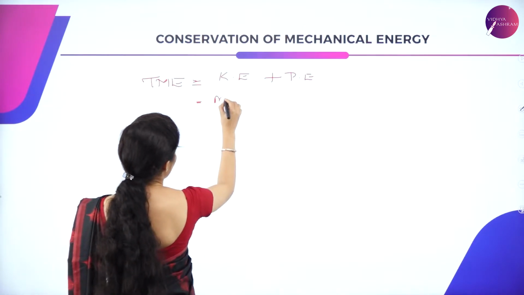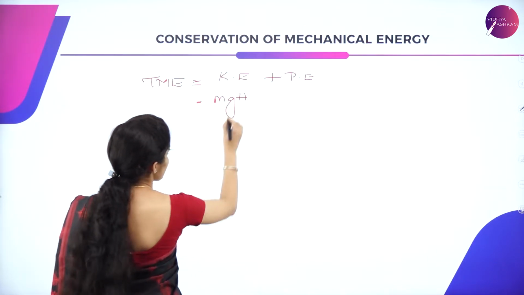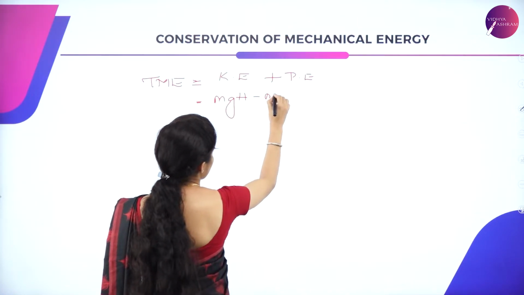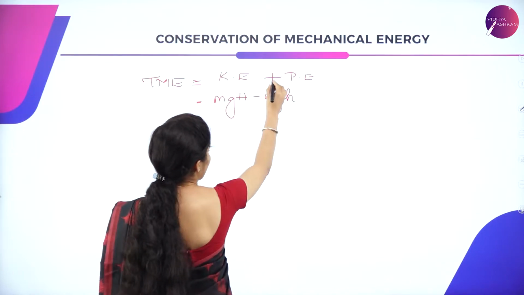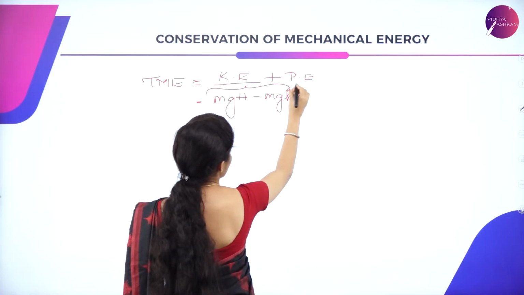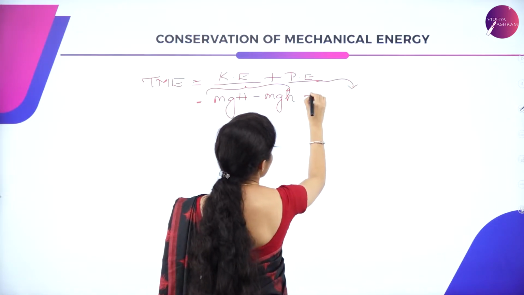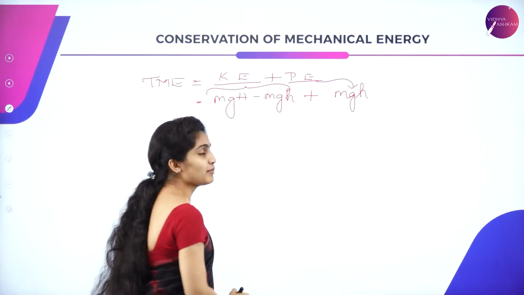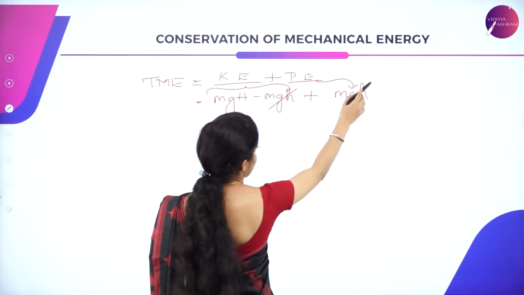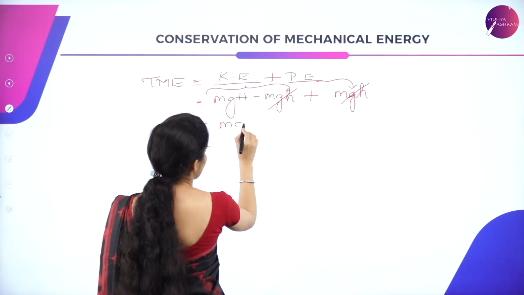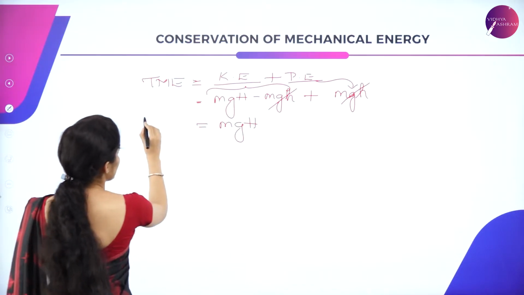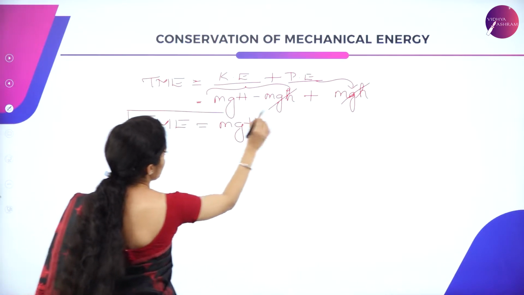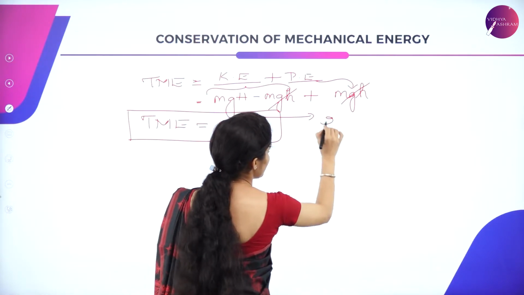It will become mgH, and it is plus into minus, it is minus mgh. And again, this is all about your kinetic energy. Now for your potential energy, which is given as mgh, your positive mgh and negative mgh both get cancelled, and what remains is mg, the complete total height. So total mechanical energy is nothing but mgH. So this is equation 2.